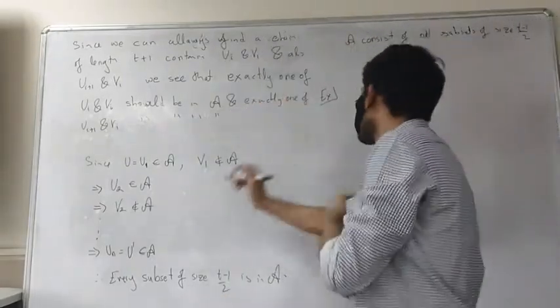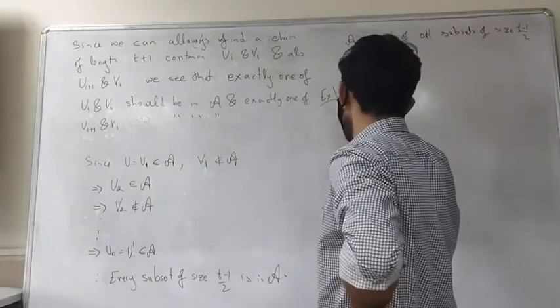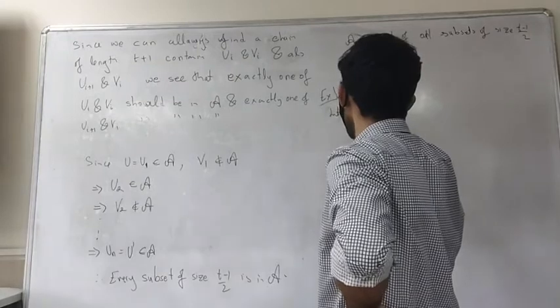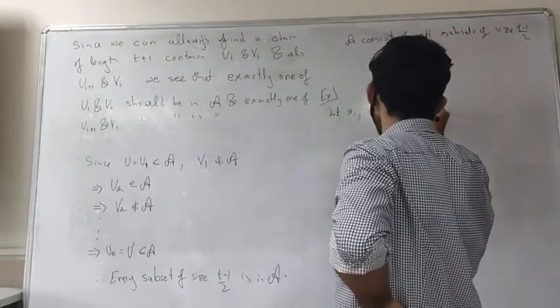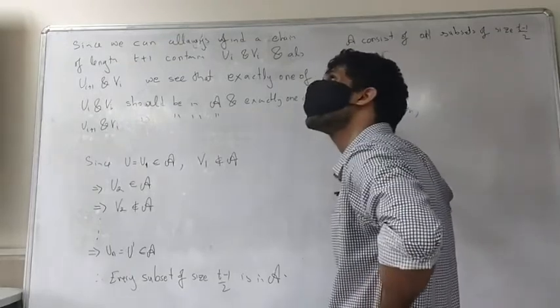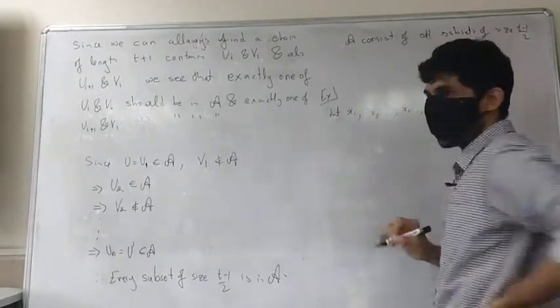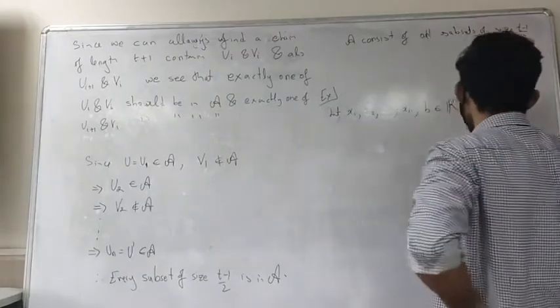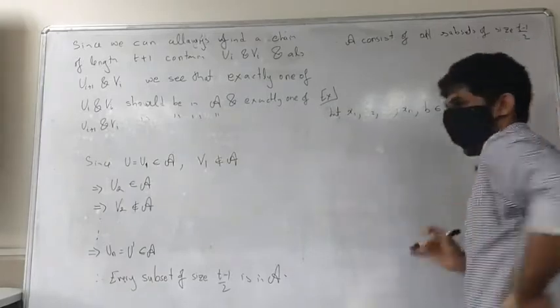So, let x1, x2 up to xn and b be real numbers such that all the xi's are greater than or equal to 1.